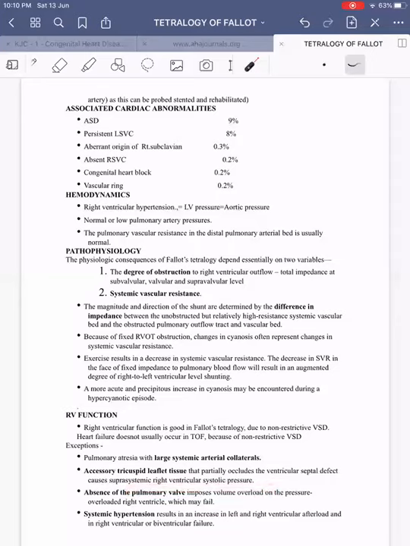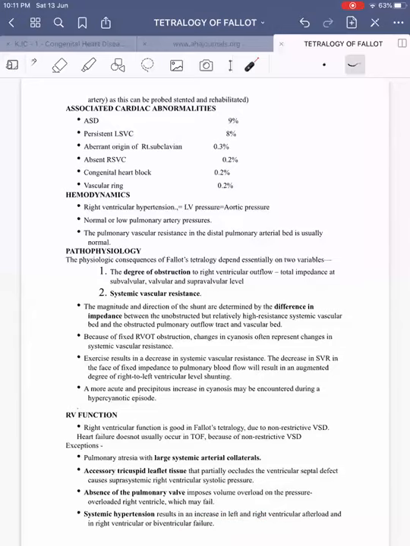Then absence of pulmonary valve, that is TOF with absent pulmonary valve, which can cause both pressure overload and volume overload, mainly volume overload of the RV, as a result of which it may fail. Then systemic hypertension: when they become adults, they may develop systemic hypertension, and that can lead to biventricular failure.